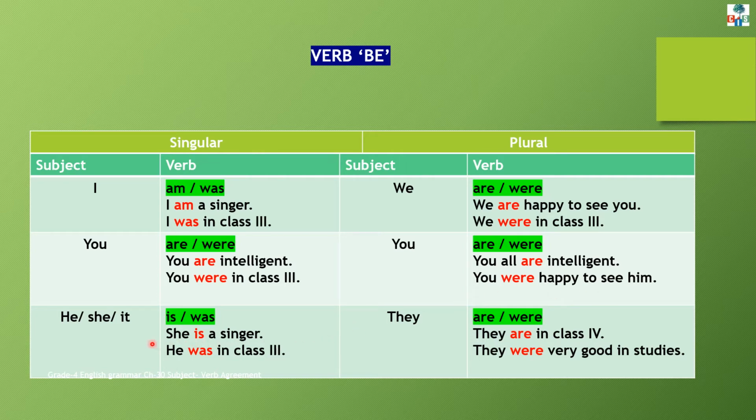And if the subject or if the noun is of third person, he, she, or it, or any noun, at that time we will use the verb is or was. For example, she is a singer, he was in class 3. This we are talking about singular noun. And if the third person noun is in plural form, that is they, so we will use the verb are or were. For example, they are in class 4. They were very good in studies. Understood?